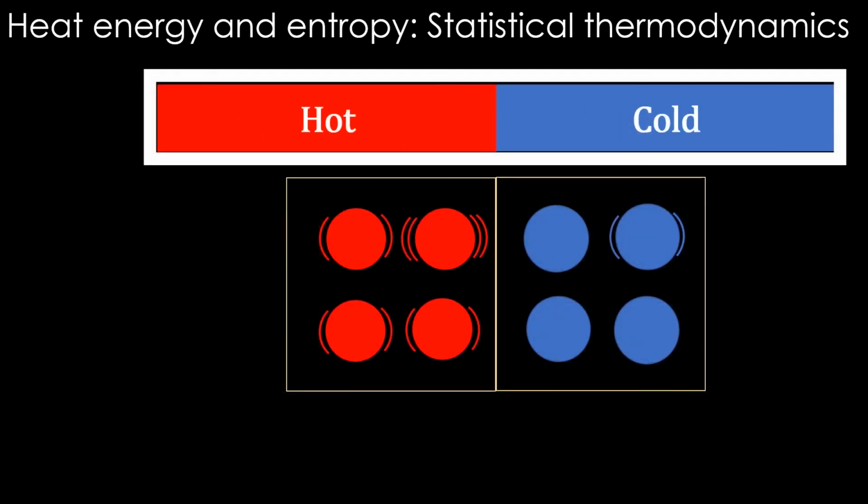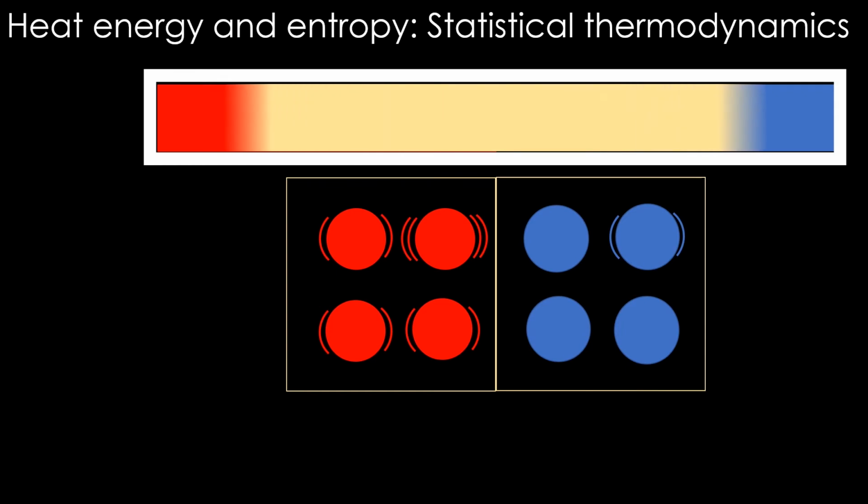If hot and cold materials are joined inside an adiabatic container, what will happen? Intuitively, we can say that heat flows from the hot part to the cold part, and eventually an equilibrium state, a warm state, will be reached. Here, since there is no material or heat exchange with the outside, we can treat one material as the surrounding and the other as the system. Let's say the hot one is the surrounding and the cold one is the system. We can calculate the entropy change for both of them and see whether the total entropy increases or not. If it increases, only then can we say this heat flow can happen.